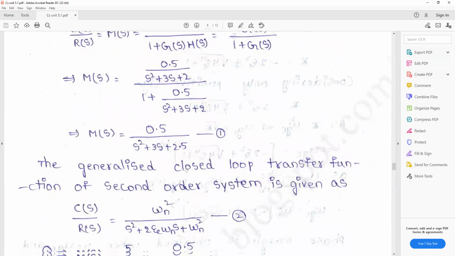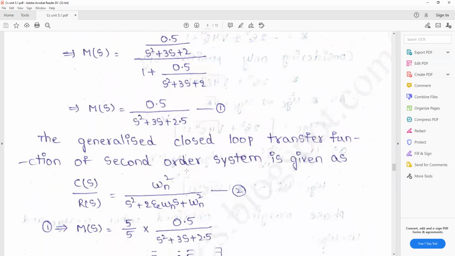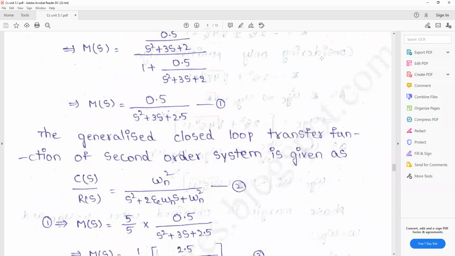The standard form of a closed loop second order system is C(s)/R(s) = ωn² / (s² + 2ζωn s + ωn²). Clear, all of you?